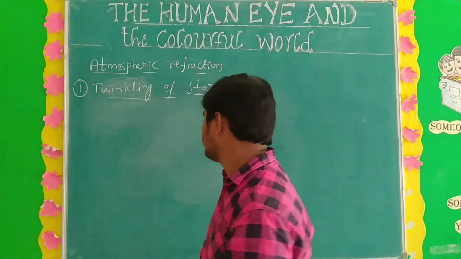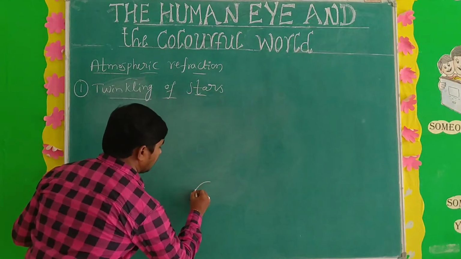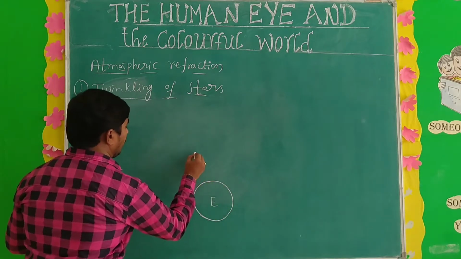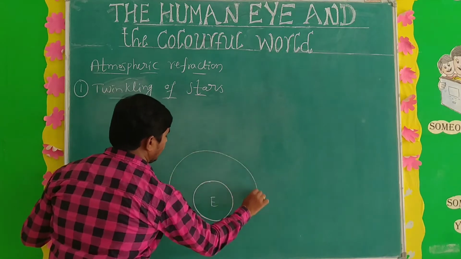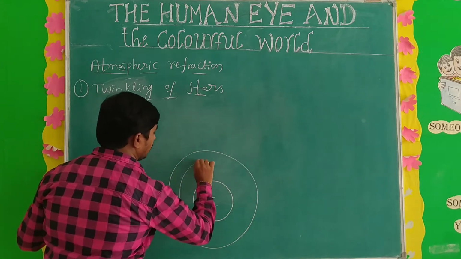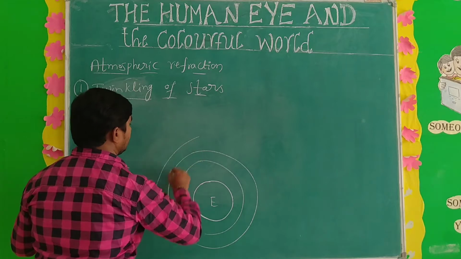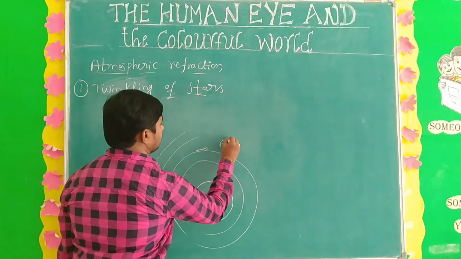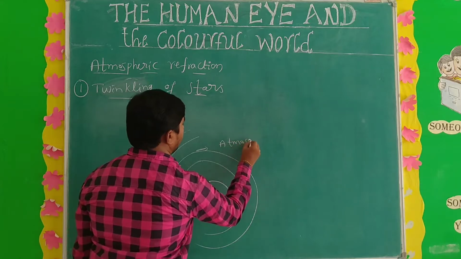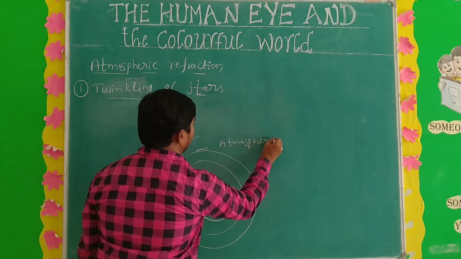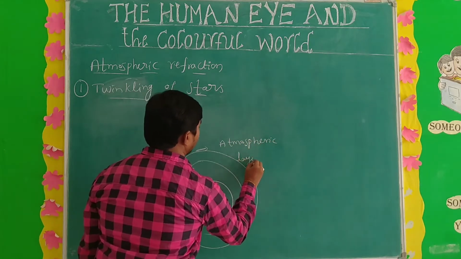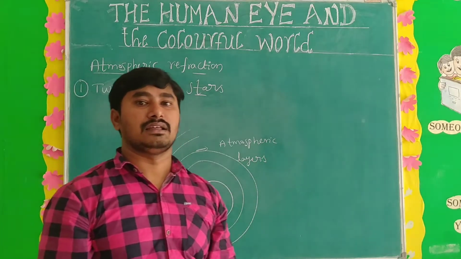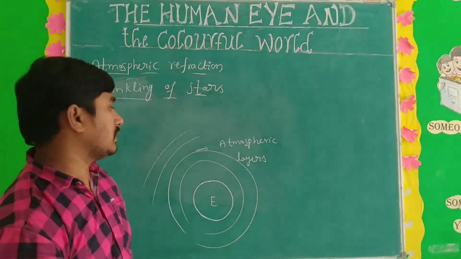See here, this is the Earth's surface, and here different layers are there. These are the atmospheric layers. Each layer has different densities due to change of temperature.